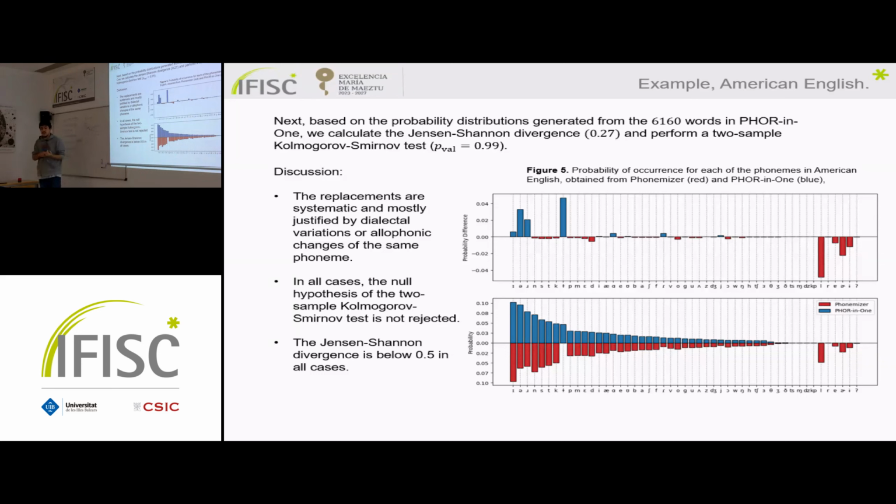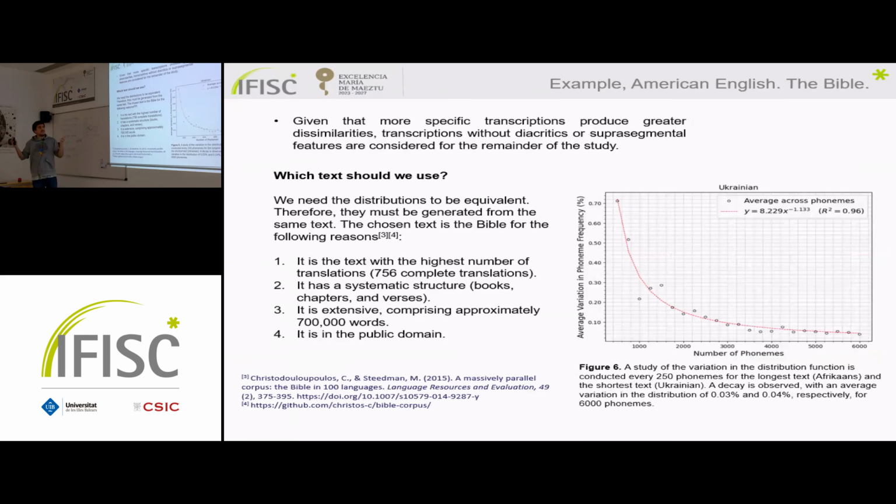The conclusion is that the changes are systematic due to allophonic variations, realizations of the same phoneme, or dialectal variations. In all the cases, we have not rejected the null model. And finally, the Jensen-Shannon divergence values are below 0.5, which is a high value, but there are some of them that are around 0.12 or something like this. But it's not all bad.